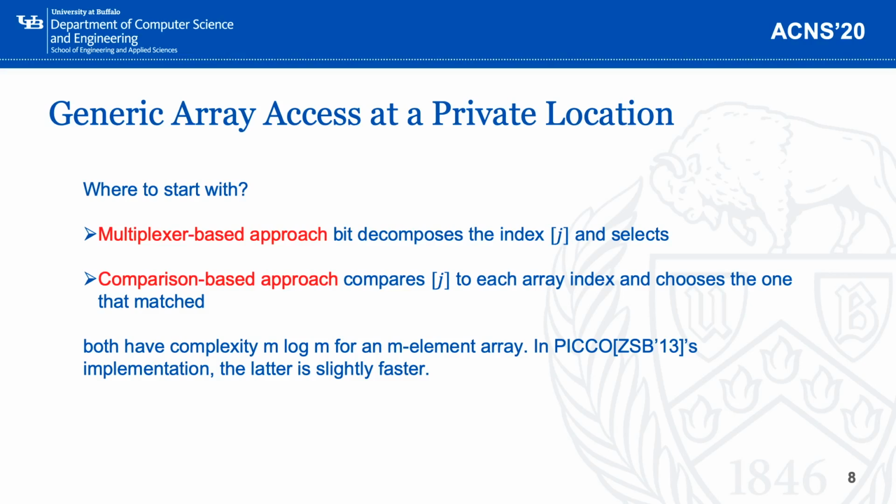In this approach, we just bit decompose the private index and use these bits to select the target value that we want. The second approach is comparison-based. In this approach, we just compare the private index with each array index and choose the one that matches.